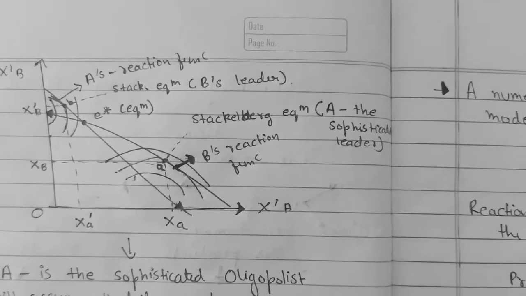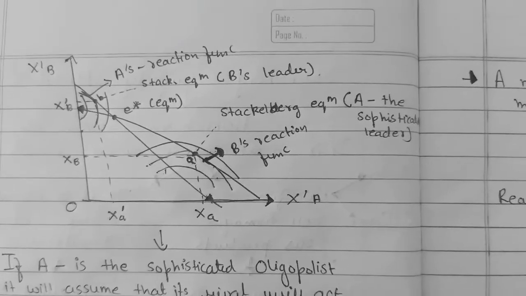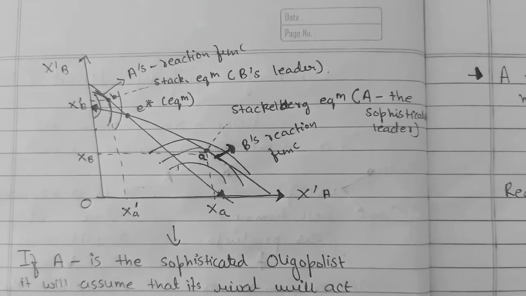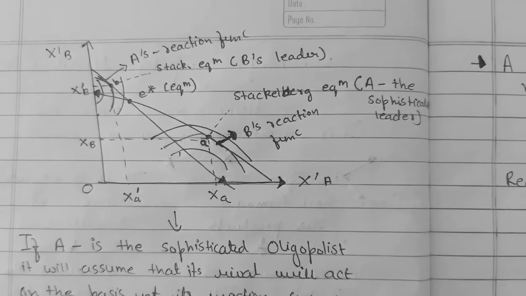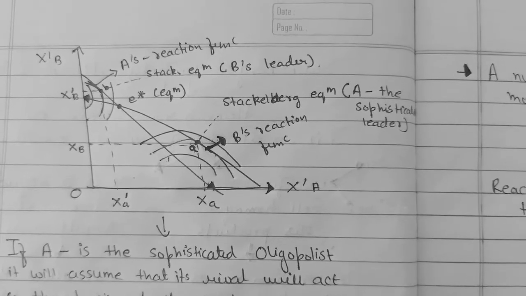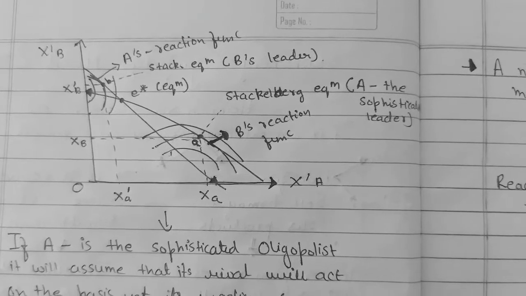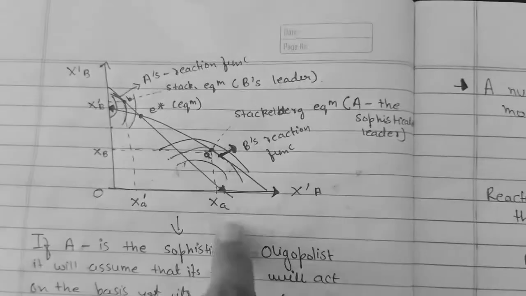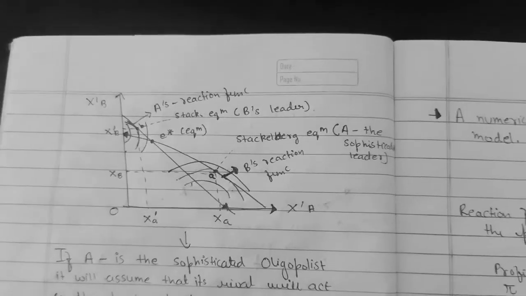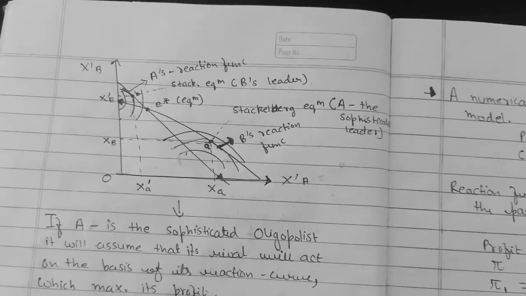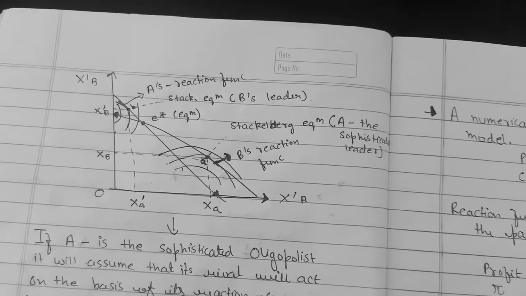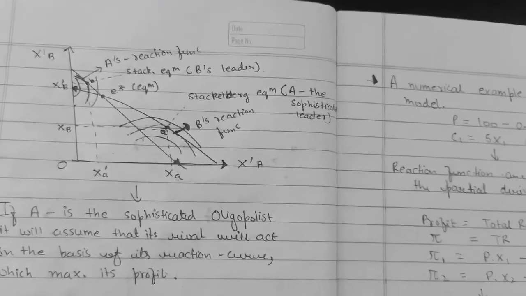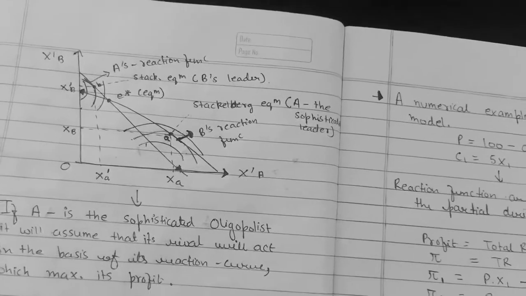This diagram shows the reaction curves of both A and B. The Stackelberg-Duopoly model is the combination of two firms, A and B. The line going like this shows A's reaction curve, and the other line shows B's reaction curve.